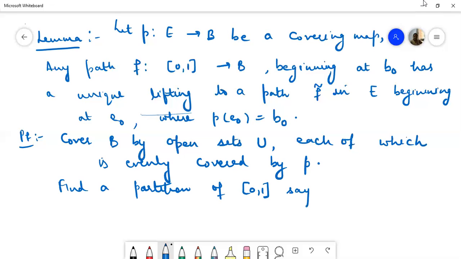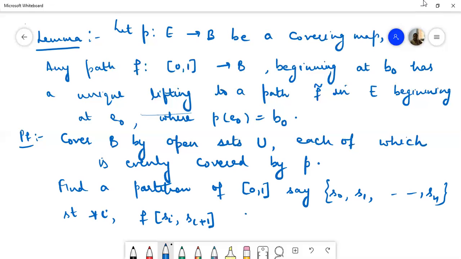Let us say this is the partition S0, S1, up to Sn, such that for each i, the image of the closed interval [Si, Si+1] lies in some open set U out of this open covering.